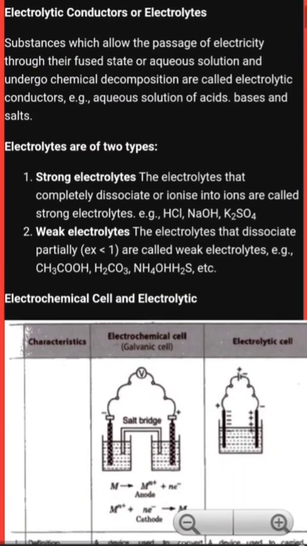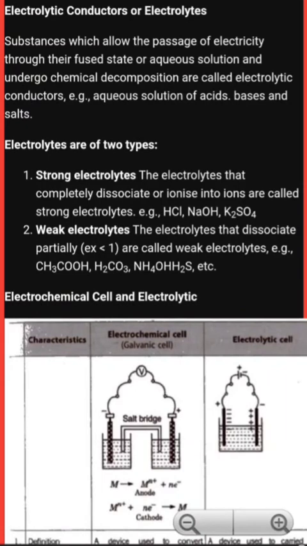We will understand electrochemical cells with the help of this table. There are characteristics of the electrochemical cell, which is called a galvanic cell, and the electrolytic cell. Electrochemical cells are of two types, that is the electrochemical cell which is also called a galvanic cell, and the electrolytic cell. You can see here there are two containers in a galvanic cell. Both containers have different electrolytes and different electrodes. Both solutions are connected with the help of a salt bridge and both electrodes are connected with the help of a voltmeter.